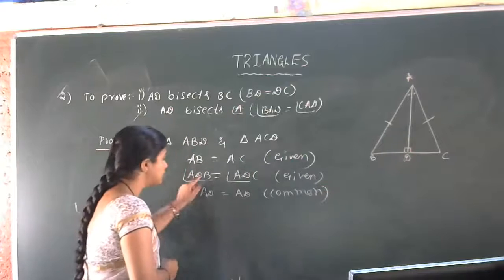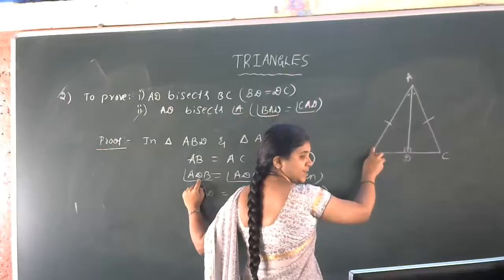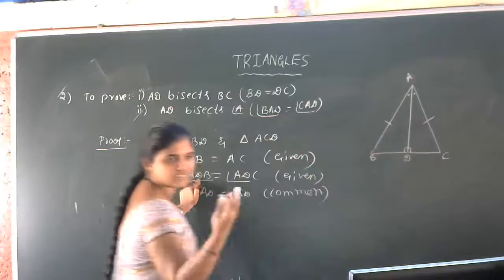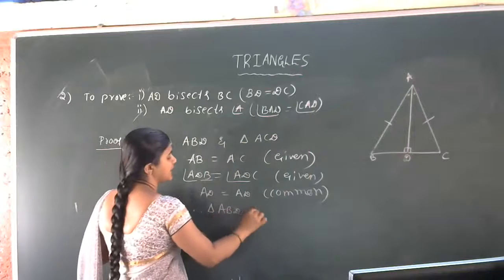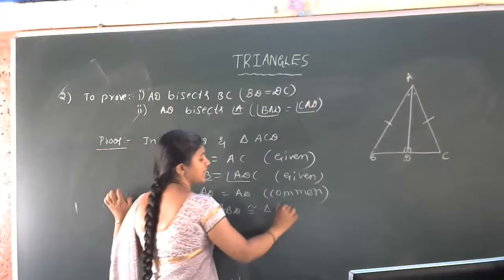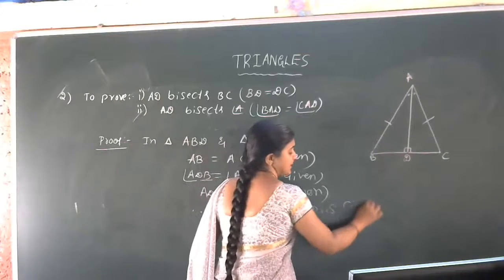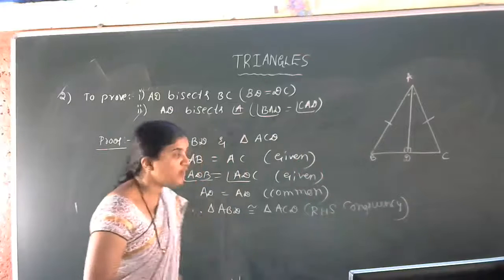Now we used right angle, right angle opposite side, actually this is hypotenuse. Hypotenuse also we used. Then one side we covered. Yes, of course, RHS rule. Therefore, triangle ABD is congruent to triangle ACD according to RHS congruency. Now, CPCT.